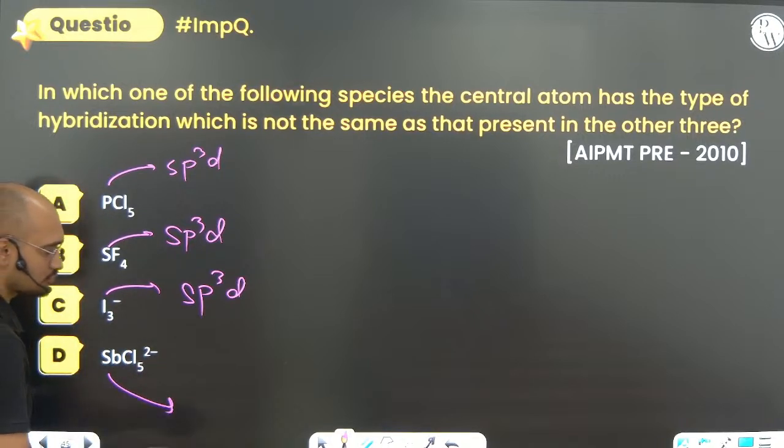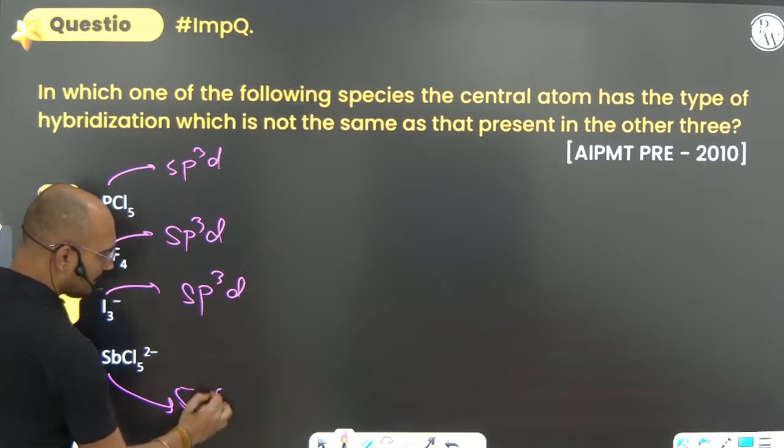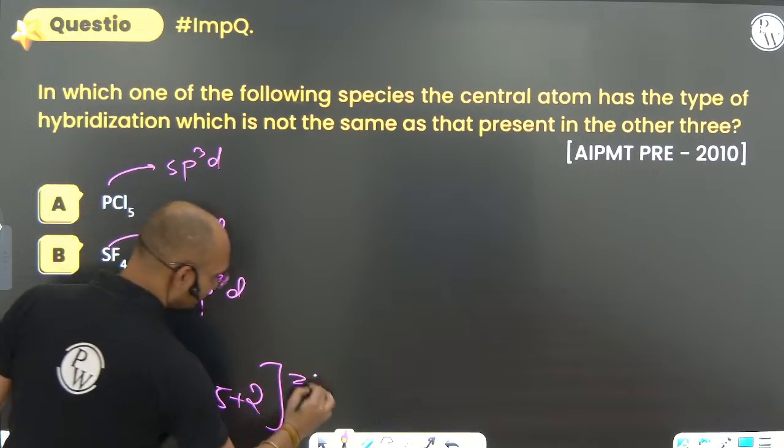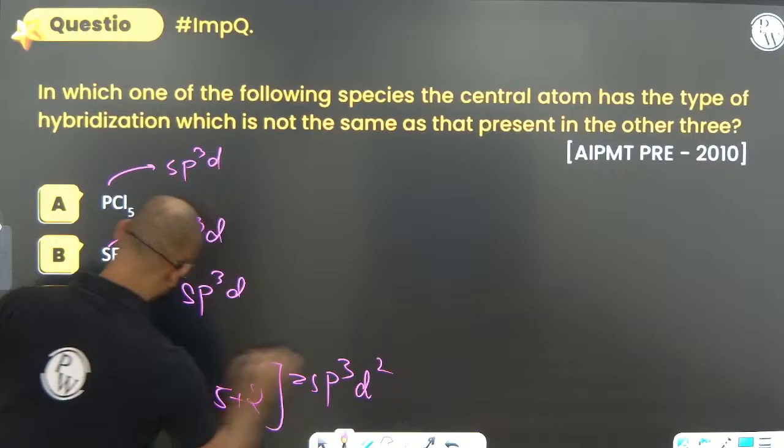SbCl5. Sb is how much? 5. Plus chlorine is coming 5. Plus how much of negative is there? So how much is it? sp3d2. So option D is the correct one.